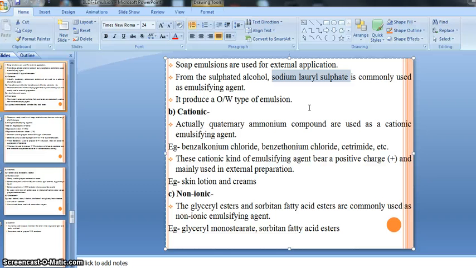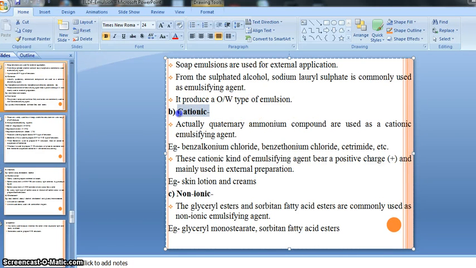Our shampoo, toothpaste, conditioner are kinds of emulsion, right? And sodium lauryl sulfate is used as an emulsifying agent for those preparations, right? And anionic kinds of emulsifying agent are generally used to prepare O/W kinds of emulsion, right?